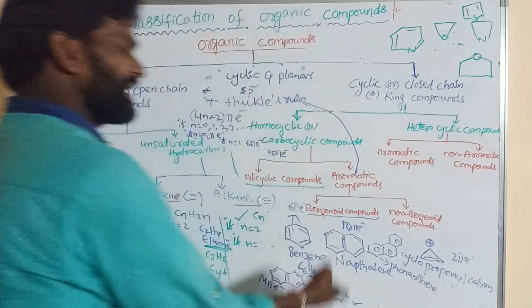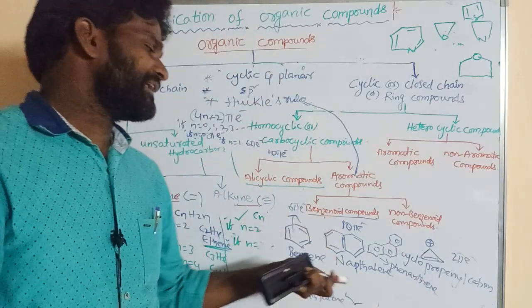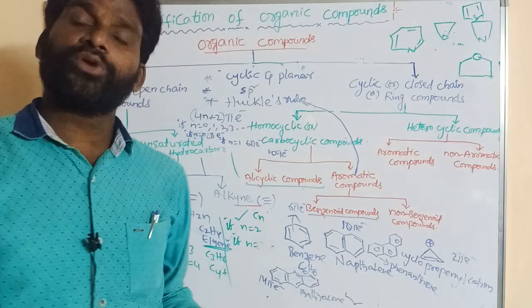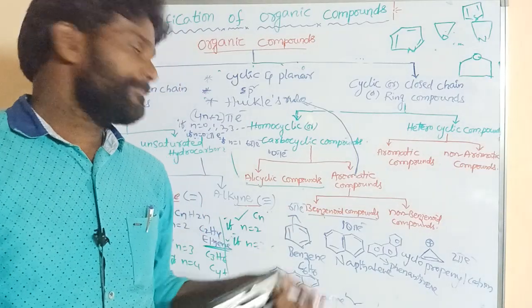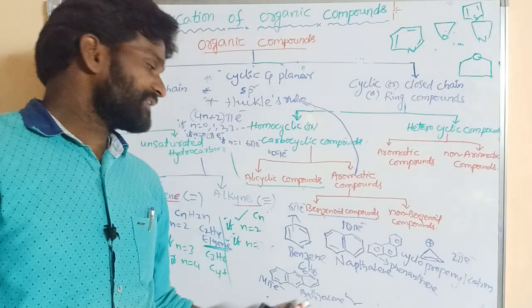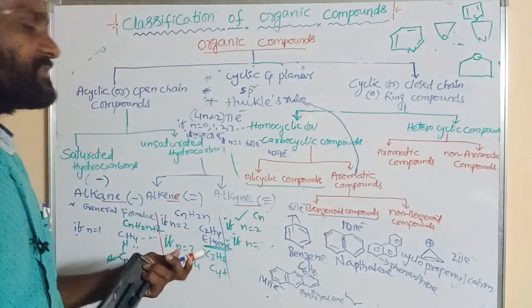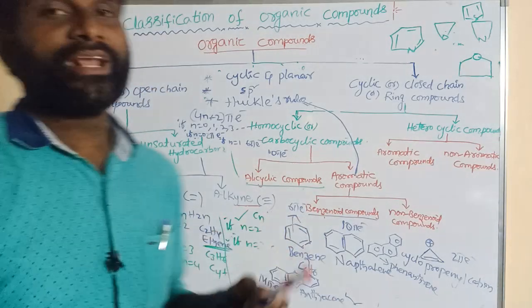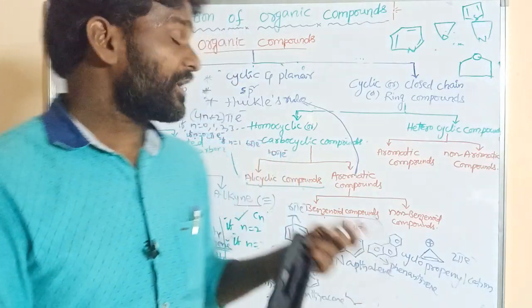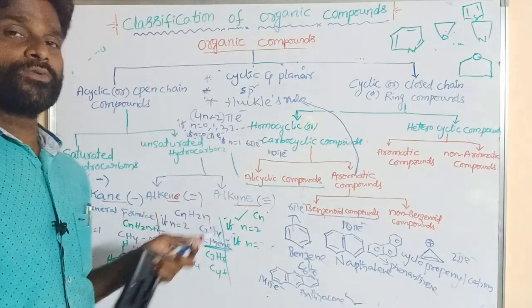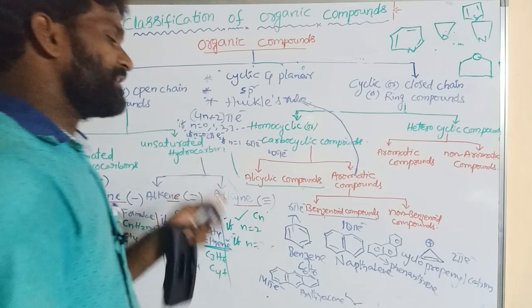So all these contain benzene rings. So these are said to be benzenoids. What are they? Benzene, naphthalene, anthracene, phenanthrene. All contain benzene rings, so these are said to be benzenoid compounds. All these obey Huckel rule. So these are the benzenoids.